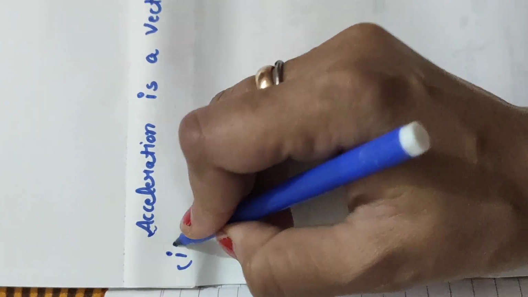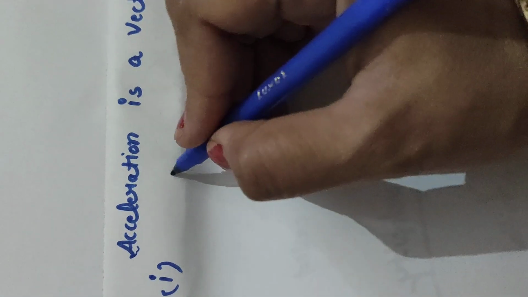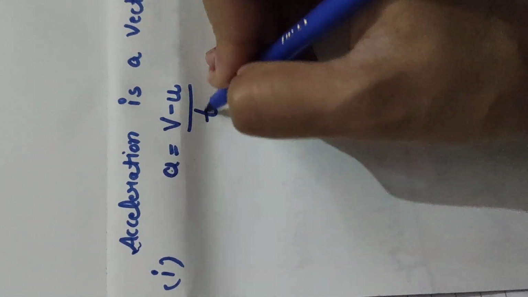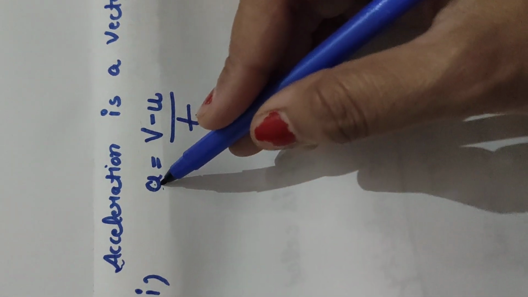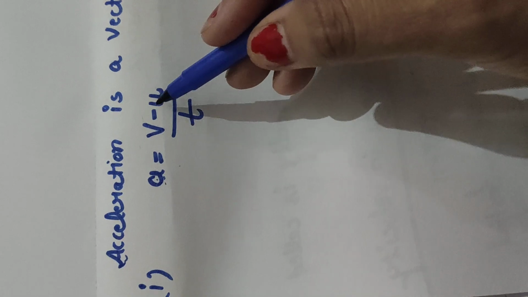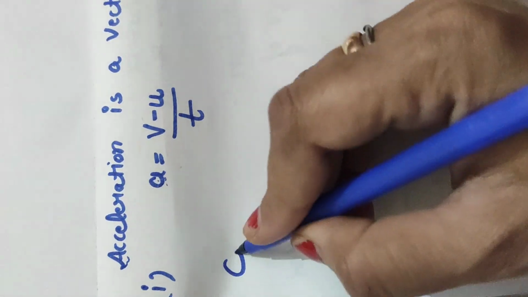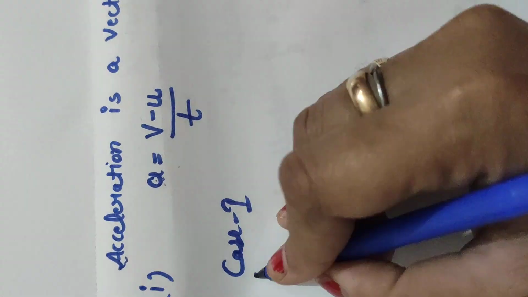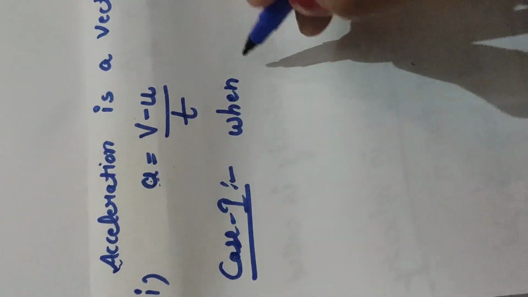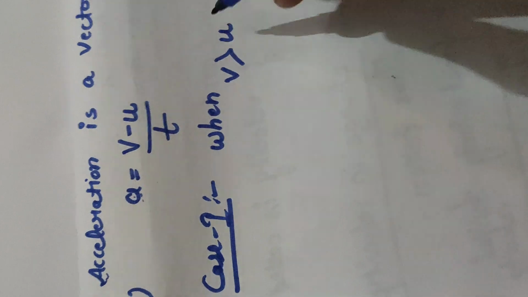There are 2 key points. You have written that a is equal to v minus u upon t. So obviously a will be positive if v is greater than u, and a will be negative if u is greater than v. We take case 1, when v is greater than u.